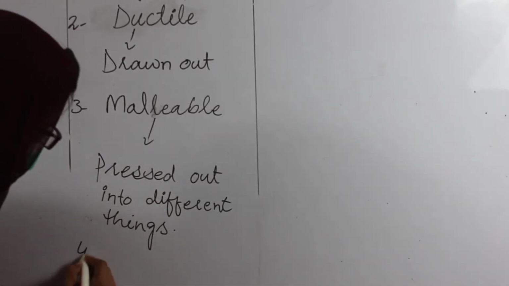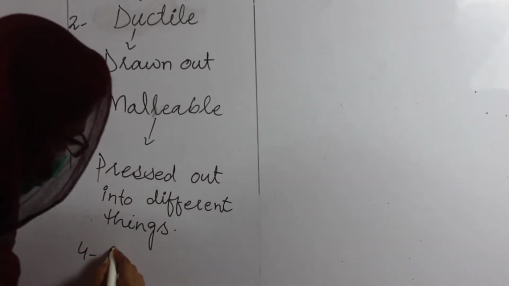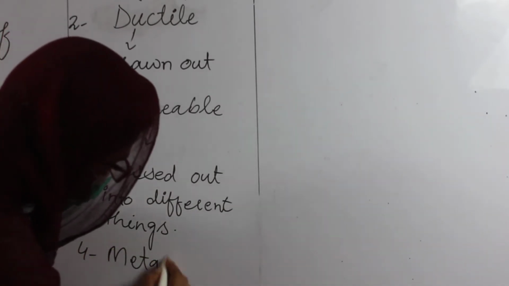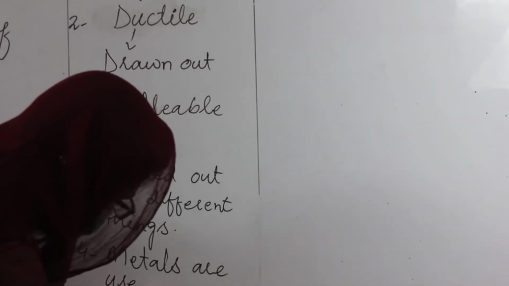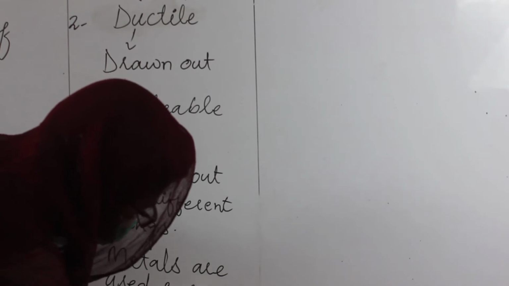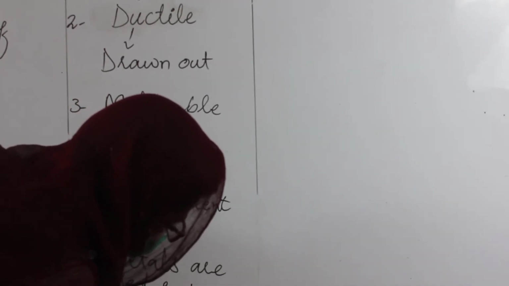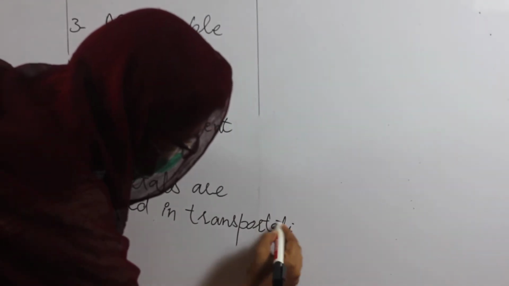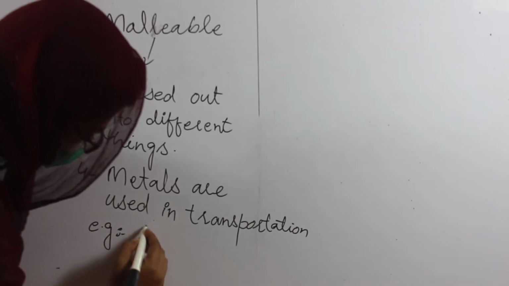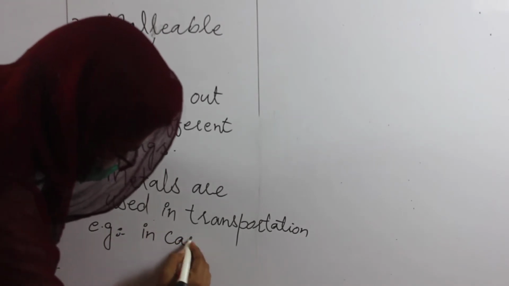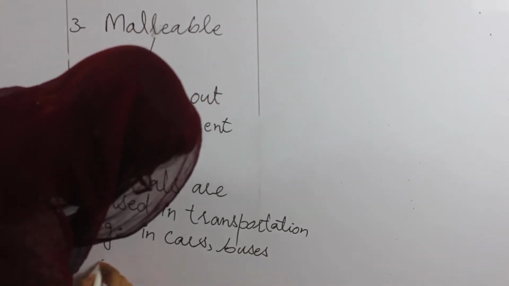And next one, metals are used in transportation. For example, in cars, buses, trucks.